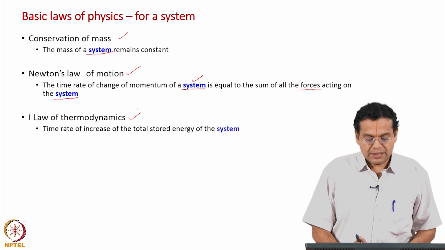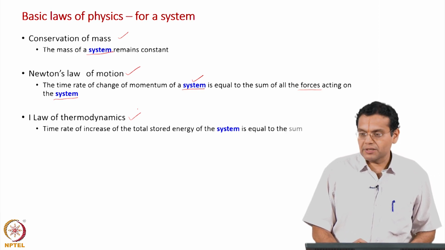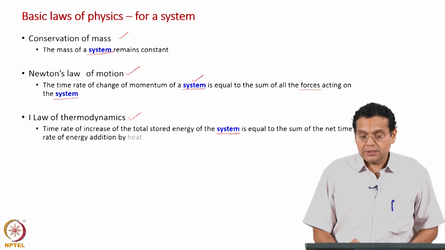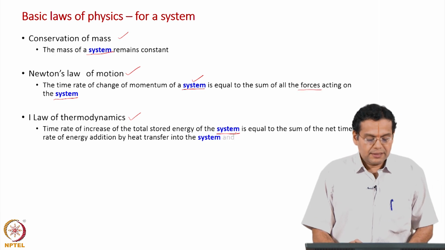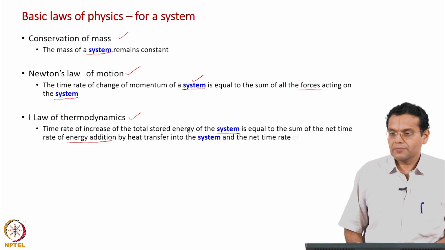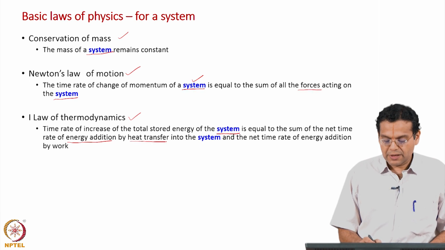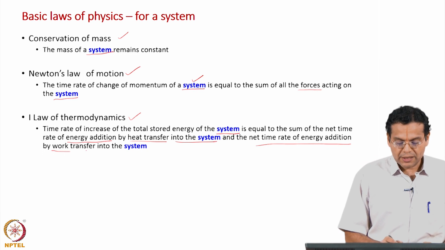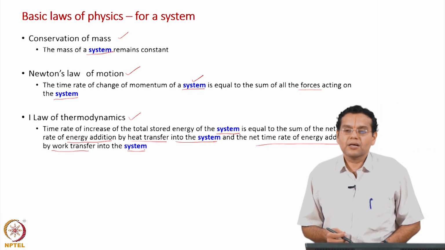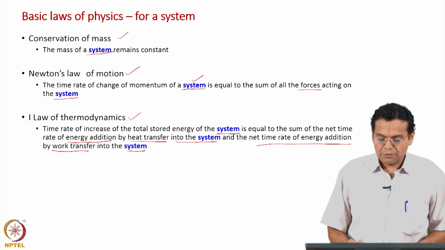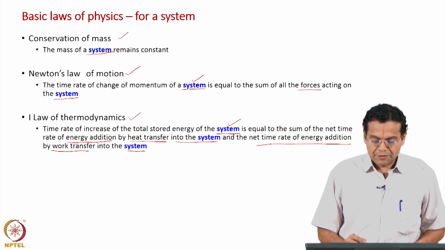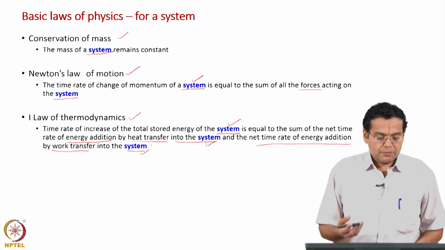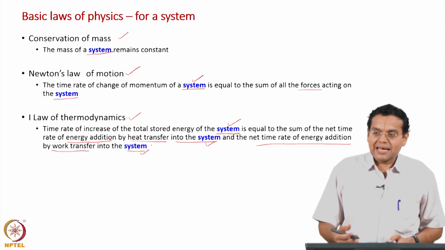So, let us state that the time rate of increase of the total stored energy of the system is equal to the sum of the net time rate of energy addition by heat transfer into the system, and net time rate of energy addition by work transfer into the system. The first law is known to you. What is to be focused on is that we refer to the system. Okay. So, usually rate of increase refers to the time rate of change.